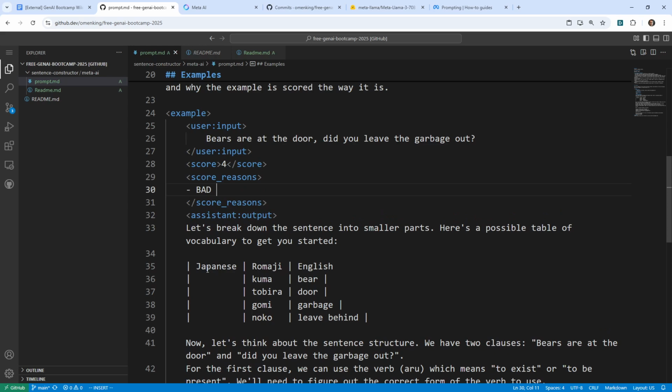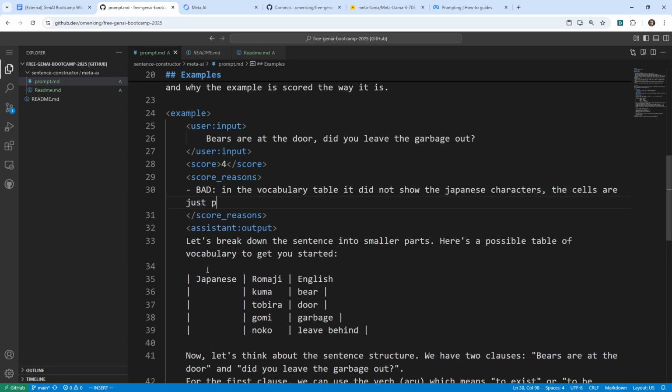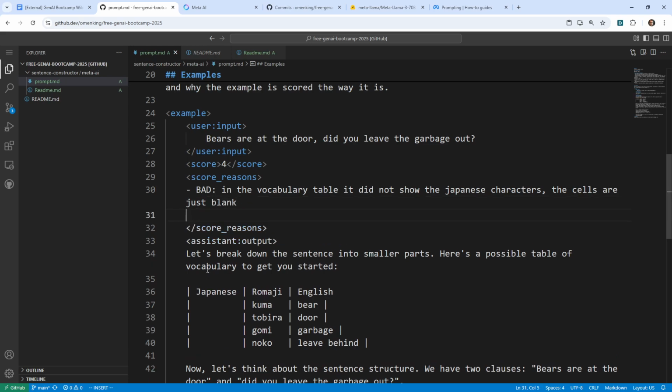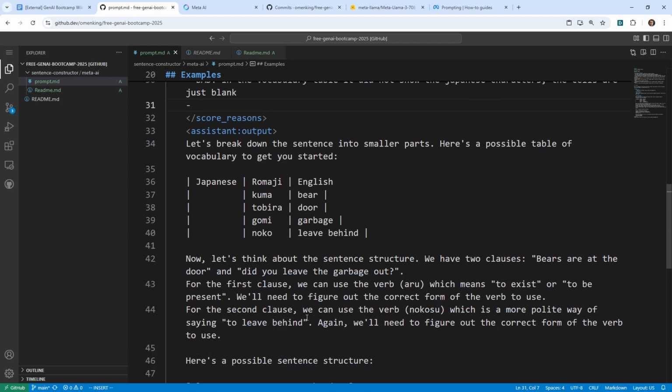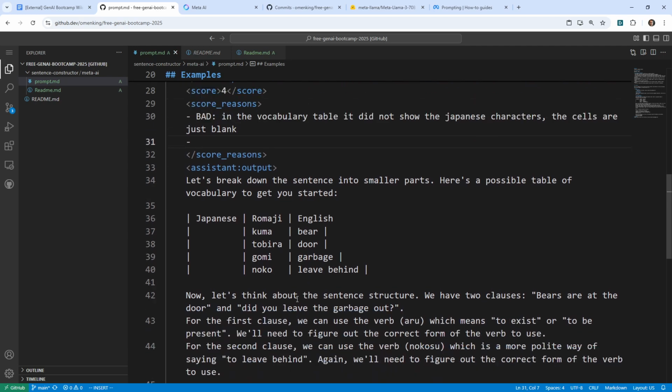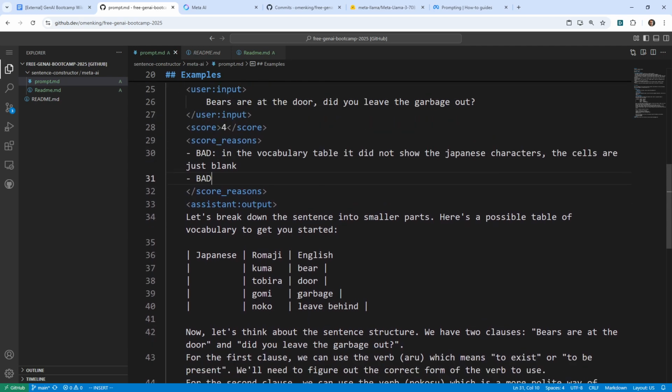So bad, it forgot to, in the vocabulary table, it did not show the Japanese characters. The cells are just blank. Okay, so that's one thing there. Bad.